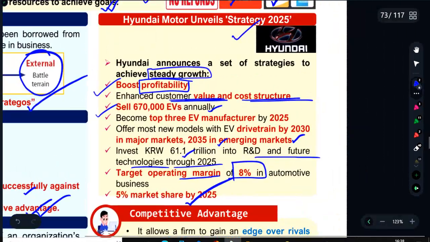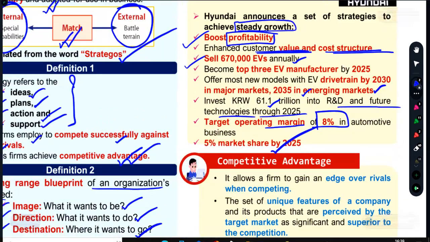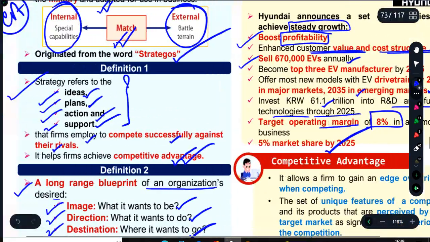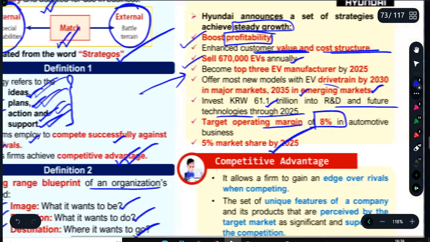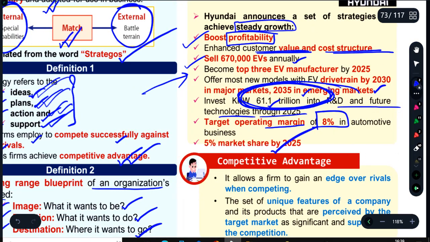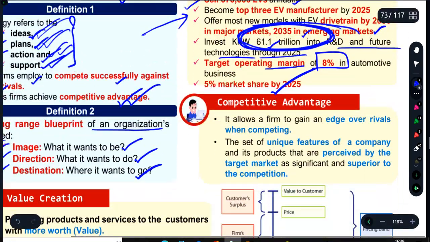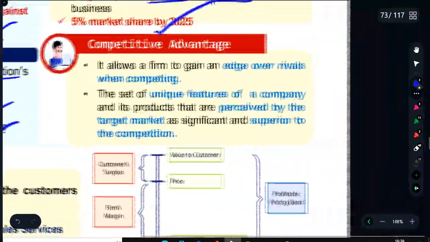So these are the broad strategic goals and objectives of Hyundai, and for this they need to employ resources. As we can see over here, there was an idea, there are plans, there are actions, there is support. It wants to invest this much money for supporting the actions that are going to be taken in future. So this is what Hyundai is thinking. So this is one of the concepts.